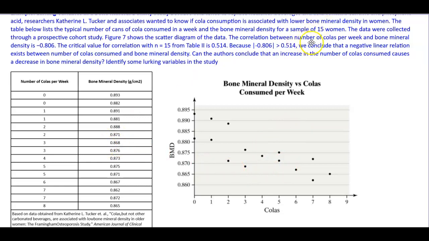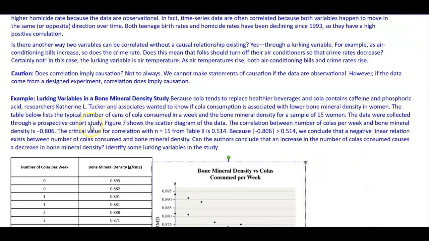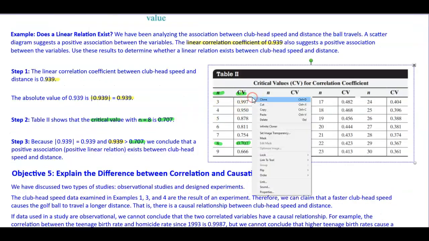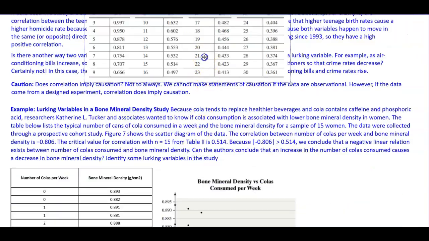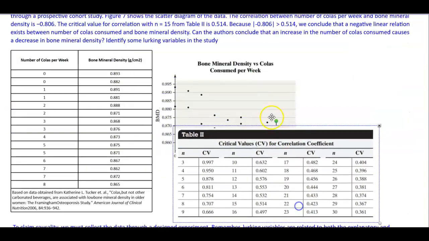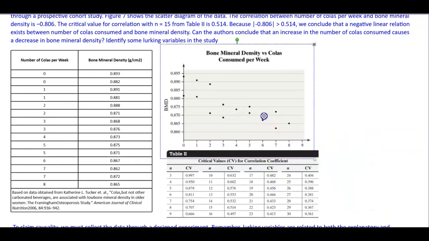The correlation between number of colas per week and the bone mineral density is negative 0.806. The critical value for correlation with n equal to 15 from that table is 0.514. So let's go ahead and bring that in so we can see what that means. If I take this critical value here, okay, here is our critical value chart. Let me go ahead and minimize that.